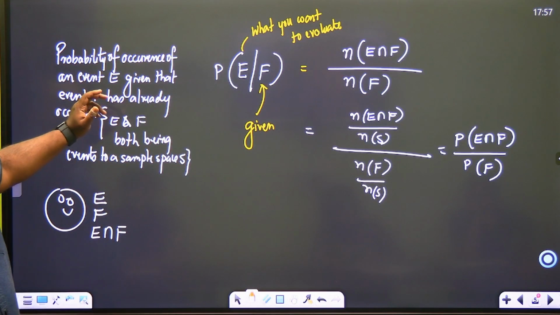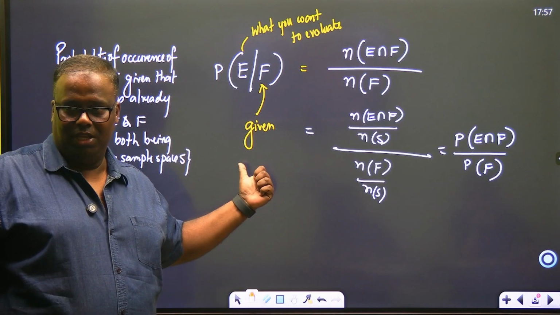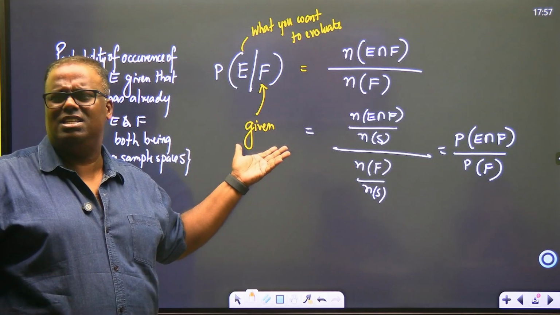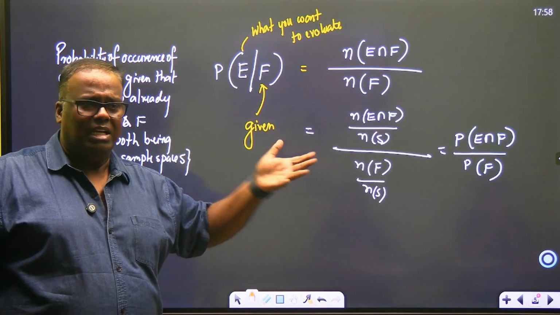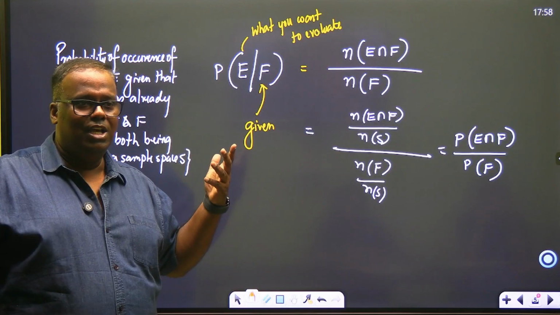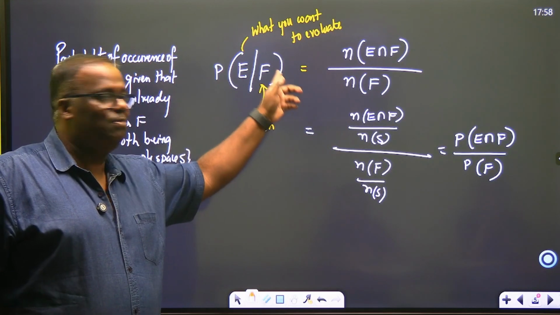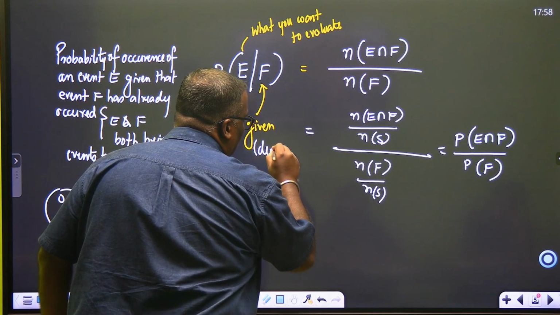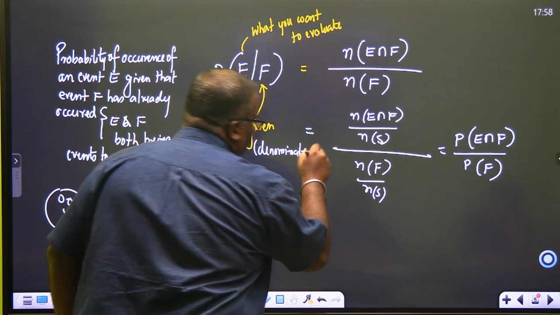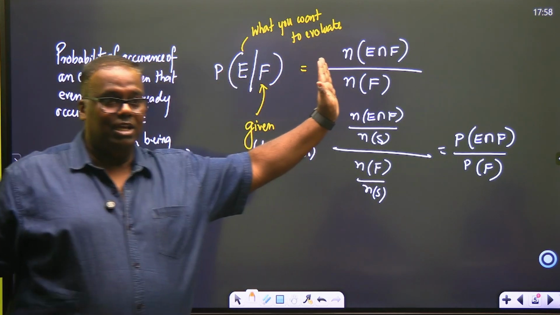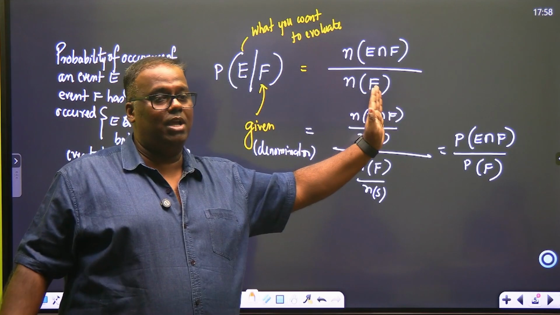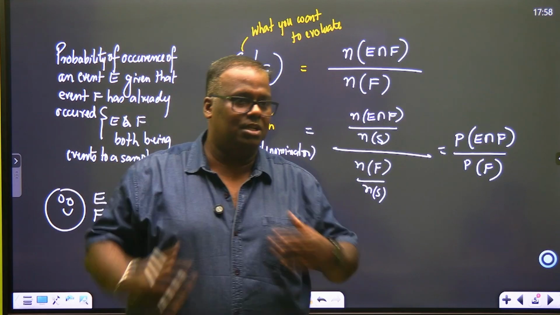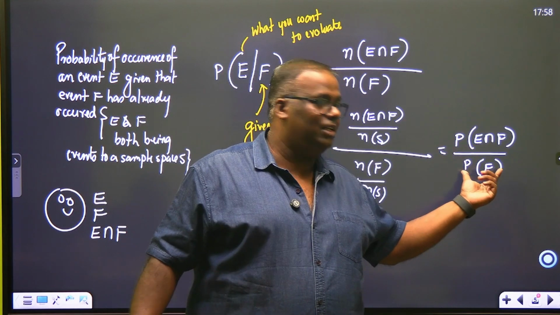Conditional probability means: given two events E and F which map to a common random experiment, the probability of occurrence of an event E, in some books of some other boards they will write A and B. That is not the confusion. It can be F intersection E. You should always know the given should come in the denominator. Given in denominator. The probability of occurrence of an event E, given that the event F has already occurred, is given by probability of E intersection F divided by probability of F. That means all your target should be to find the probability of the event F.